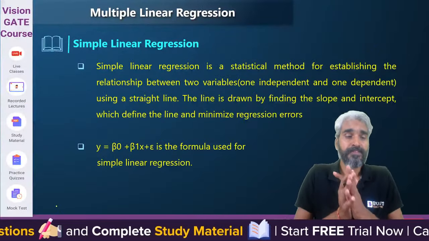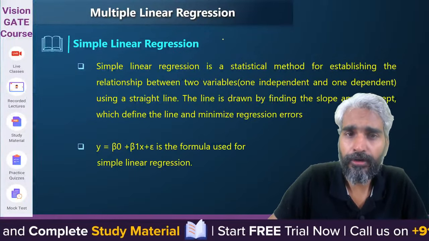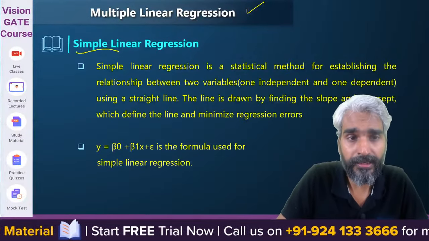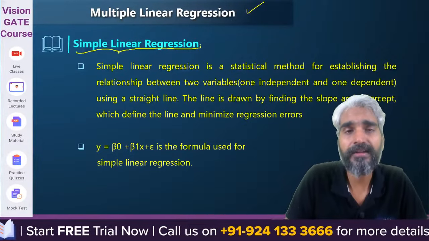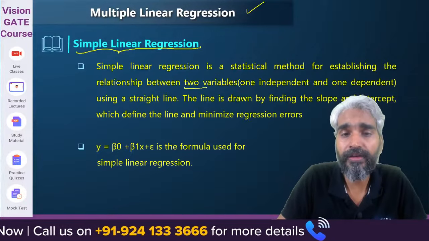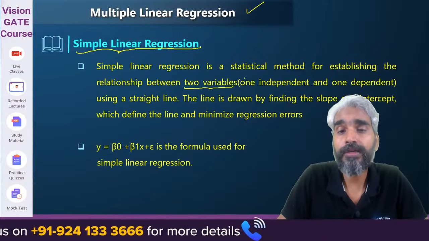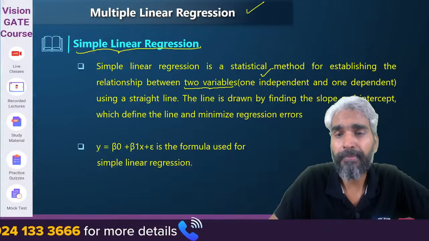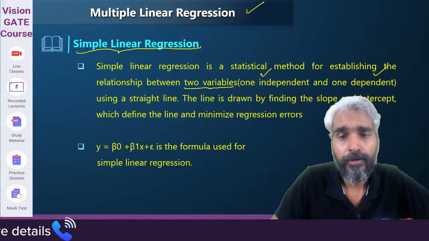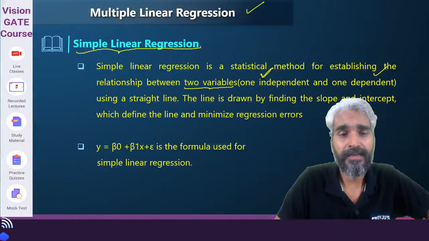Okay, so today we are going to understand the concept of multiple linear regression. Yesterday we have already discussed the concept of simple linear regression. What happened in the simple linear regression? There were only two variables. One is independent variable, another is dependent variable. Dependent variable will depend on the value of this independent variable.